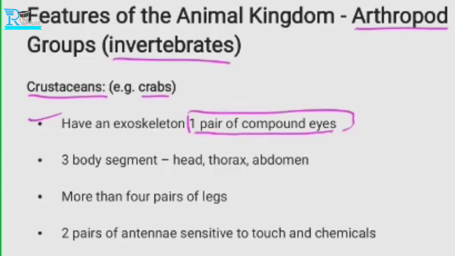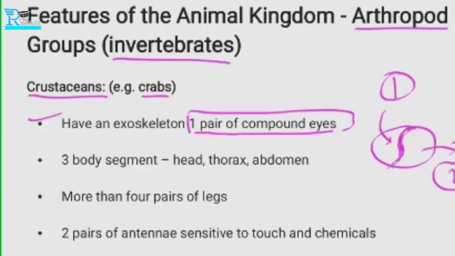Compound eyes means, how about humans? Humans have two eyes, right? But those are separated by a distance. Those two eyes are not fused. If the two eyes were fused into a single one, there might be a separating line, with one eye on one side and another eye on the other, fused along a particular line. That means this is compound eyes. Is there any other example that has compound eyes?